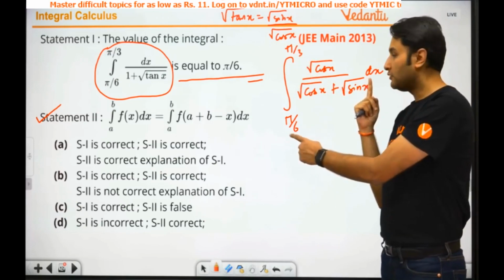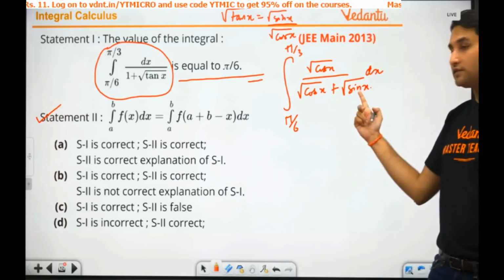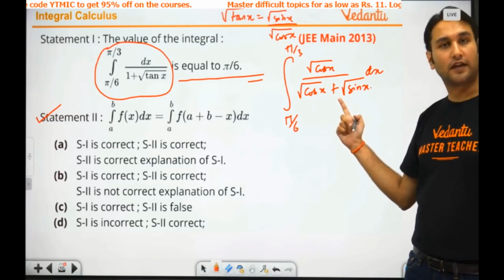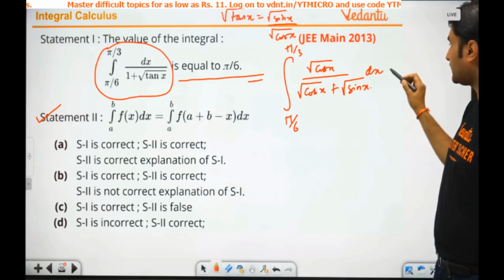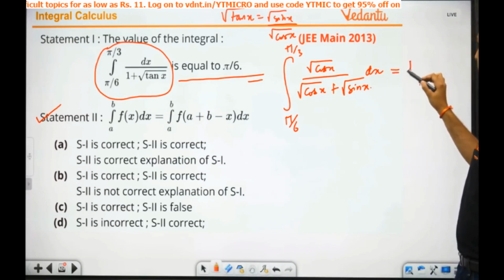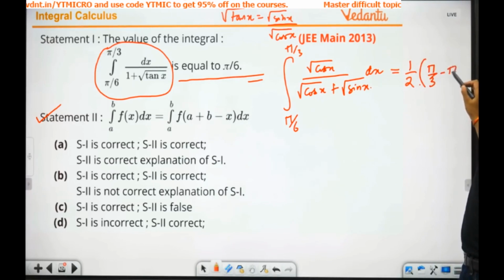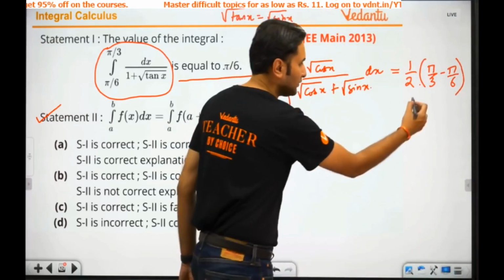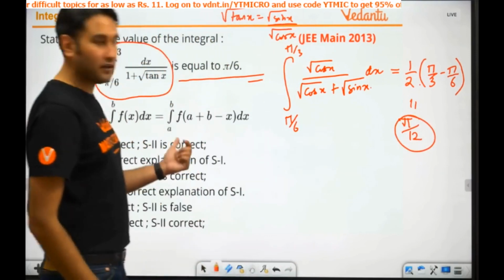What is a plus b? Pi by 6 plus pi by 3, pi by 2. This is under root of cos of pi by 2 minus x. That is root of sin x. So it is done, right? Just write the answer directly. What is the answer? The answer is half times b minus a, that is pi by 3 minus pi by 6. What is the answer? The answer is pi by 12.